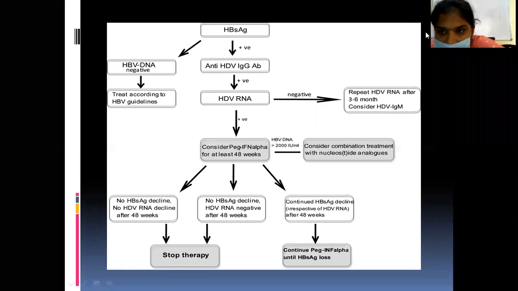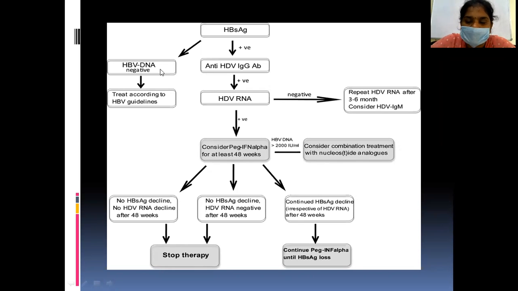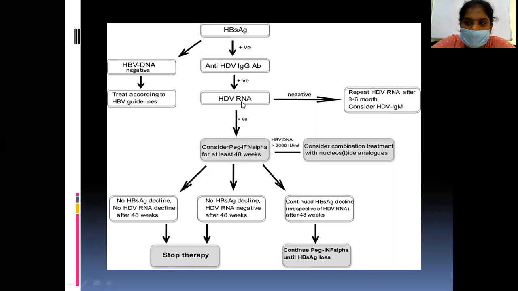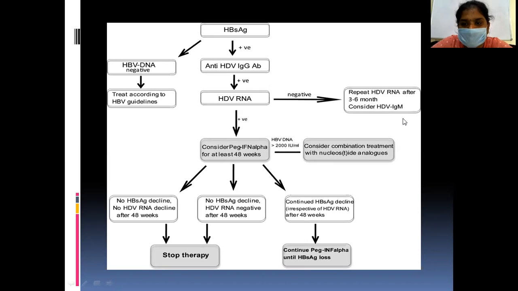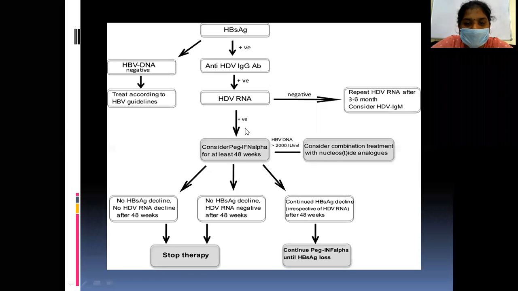So, if the patient is hepatitis B surface antigen positive, what are the two tests we will do? First, we will do the hepatitis B DNA. If it is negative, we'll treat according to the hepatitis B guidelines. Then anti-hepatitis D IgG antibodies are tested. If it is positive, then we'll go for the hepatitis D RNA test. If it is negative, then we will repeat the same test after 3 to 6 months, and we'll also do the hepatitis D virus IgM test. If it is positive, then we'll consider the interferon alpha treatment for at least 4 weeks.